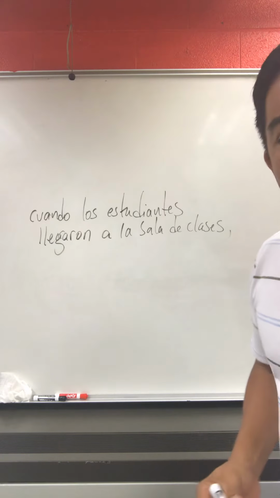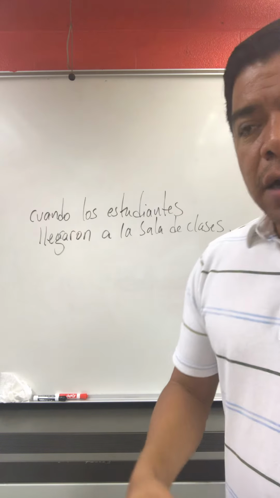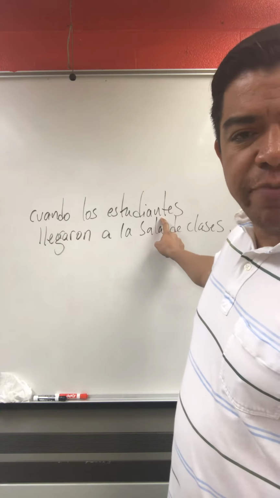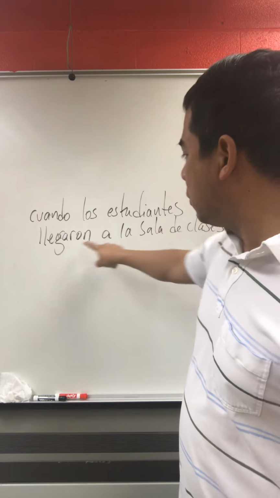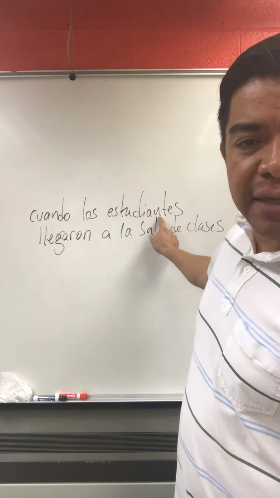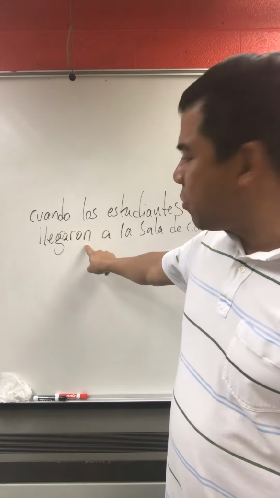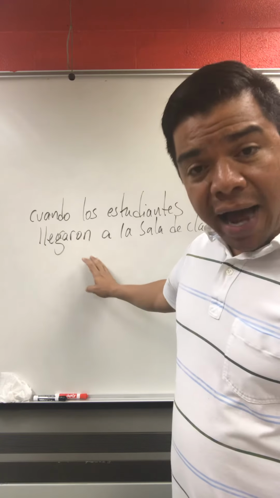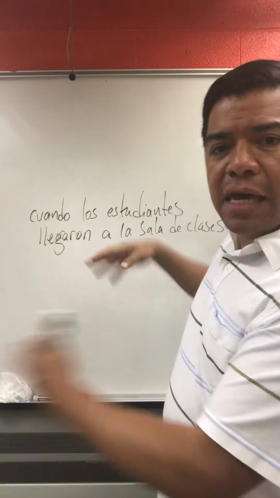Okay, so cuando los estudiantes llegaron a la sala de clases, all right, los estudiantes is the subject. Personal pronoun that can substitute this is ellos. Cuando ellos llegaron. Here is the verb llegar, conjugated with ellos or estudiantes in the preterite. The ending is aron. So cuando los estudiantes llegaron a la clase. This is an action that began and ended. Okay, they came in.